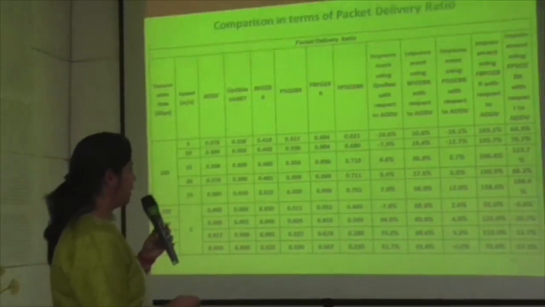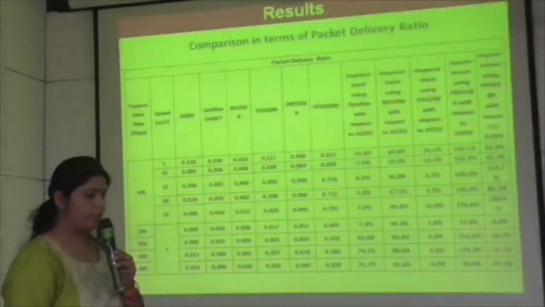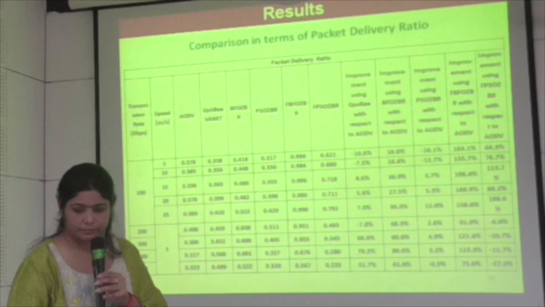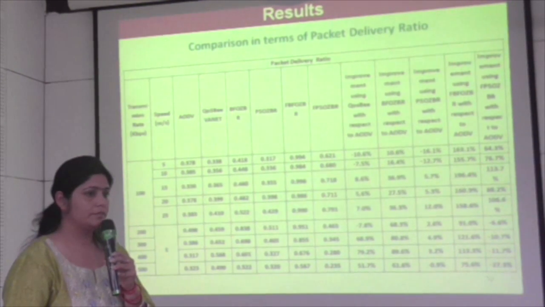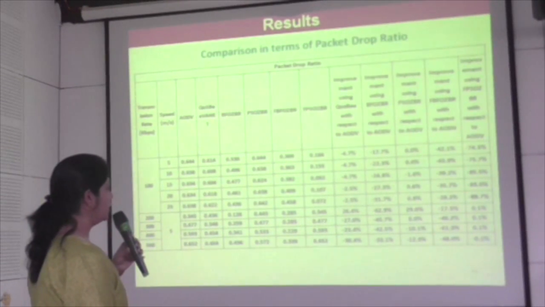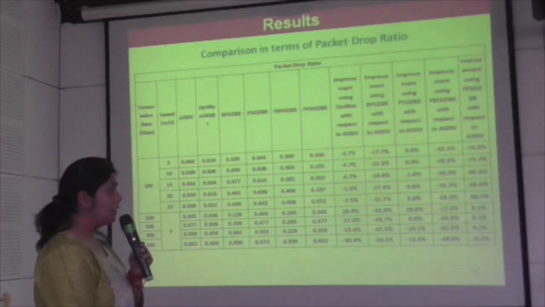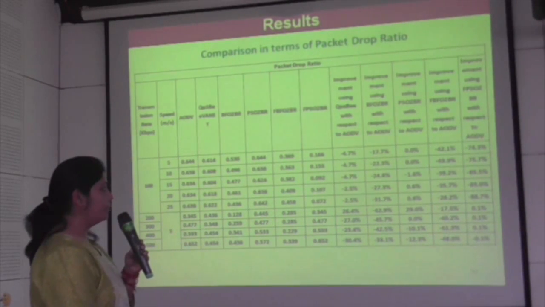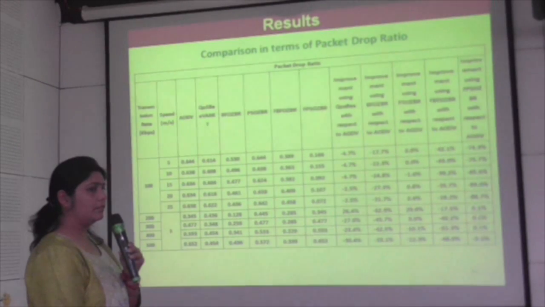So from the packet delivery ratio, we can see BFOZBR and FBFOZBR are improving the performance. These are all with respect to what? AODV, yes sir. Then the packet delivery ratio, again this negative sign is indicating the packet delivery ratio is less in these algorithms compared to AODV. You should get rid of these things.